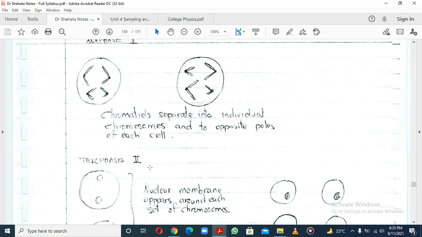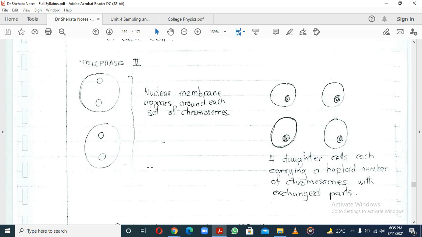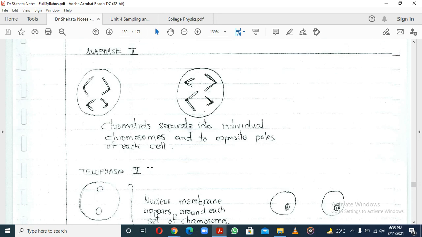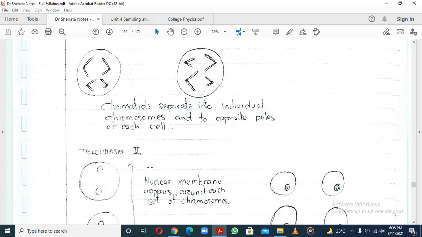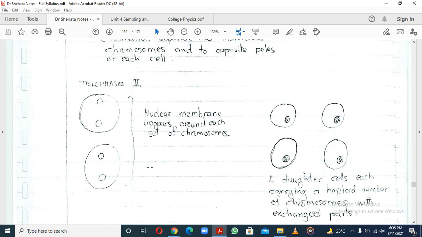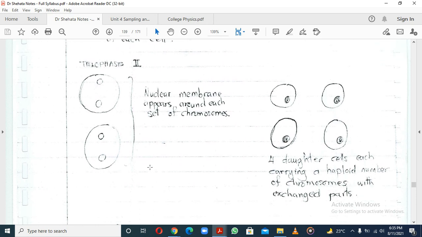Once that has happened, remember that you had started with one cell, then you produced two cells. Then from these two cells, you're going to produce two from each. So when that happens, the nuclear membrane reappears around each set of chromosomes.